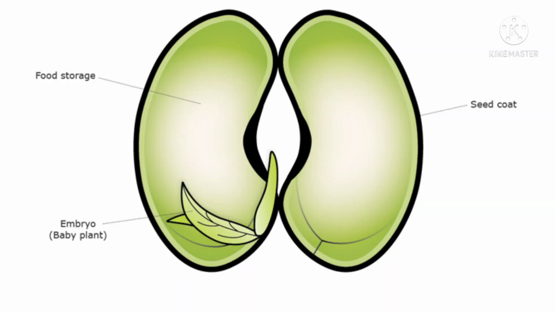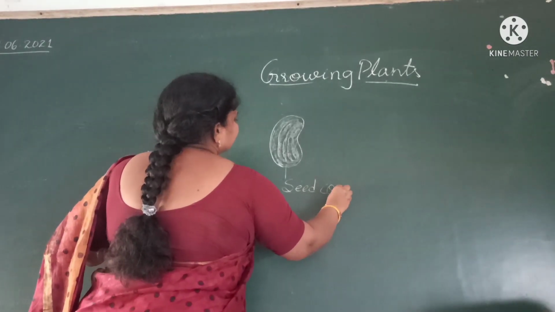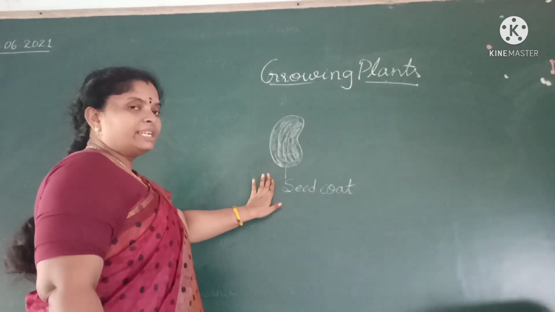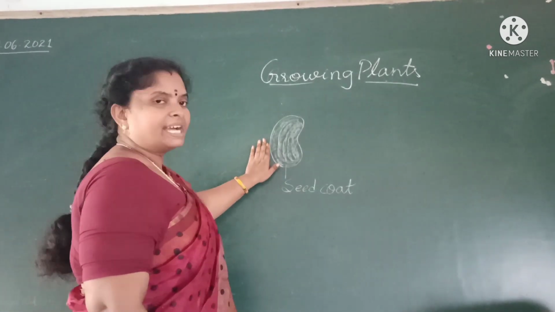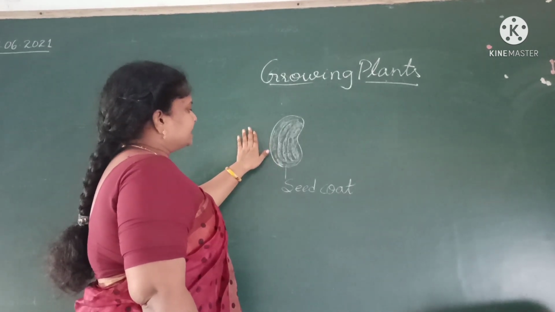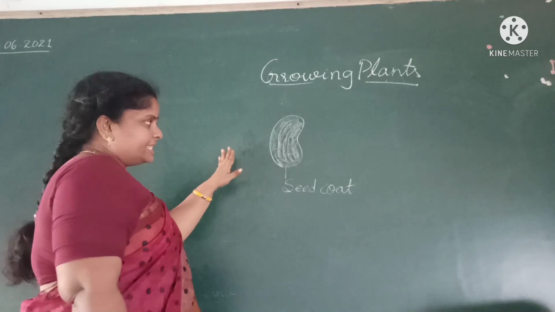You can see the brown outer layer, the brown cover, and this is called the seed coat. What is this, children? Seed coat. And what is its use? Seed coat protects the seed from damages.